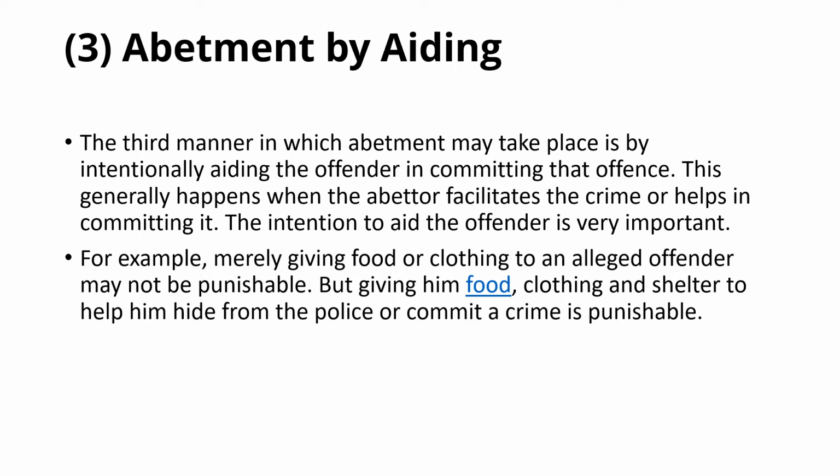For example, let's take one example here. Merely giving food or clothing to an illegal offender may not be punishable, but giving him food, clothing, shelter to help him hide from the police or commit a crime is punishable.